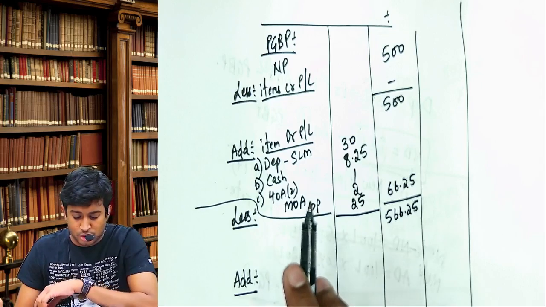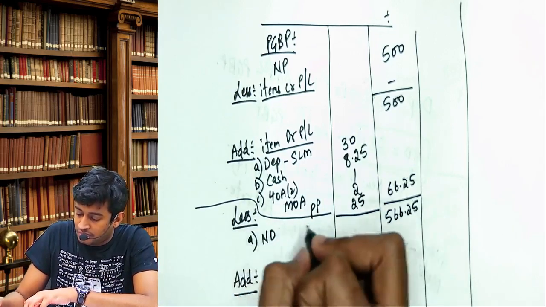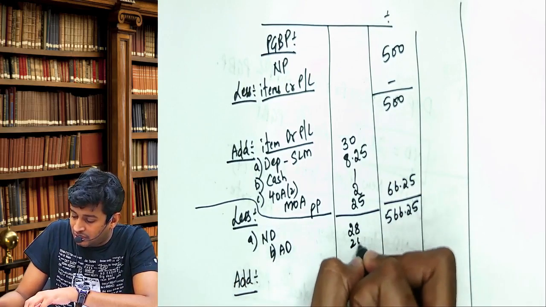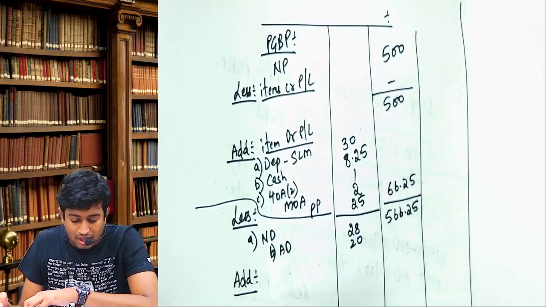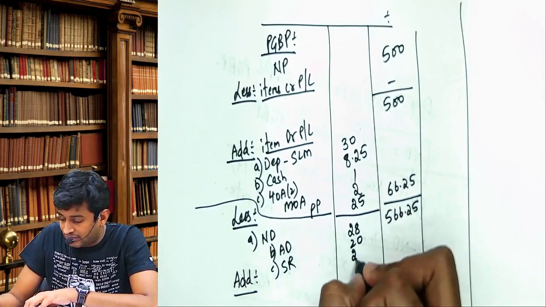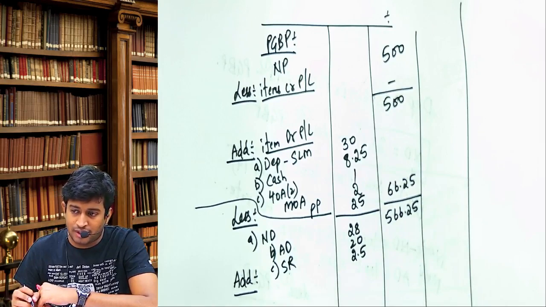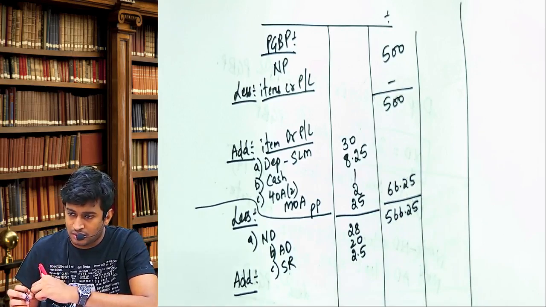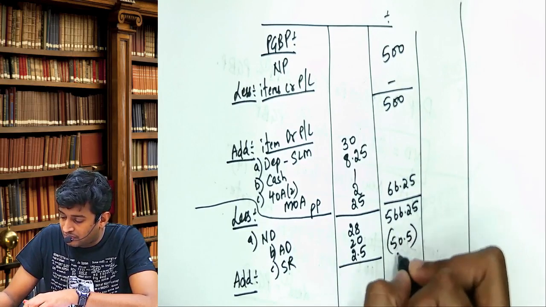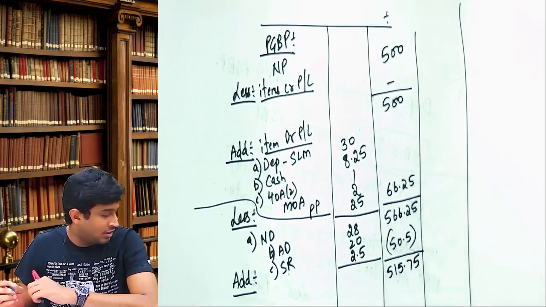Less items, less 2. Normal depreciation 28, additional depreciation 20, and scientific research 2.5. Scientific research 2.5, extra 150. And next, 50.5 total, you should minus. 515.75 should be the answer.